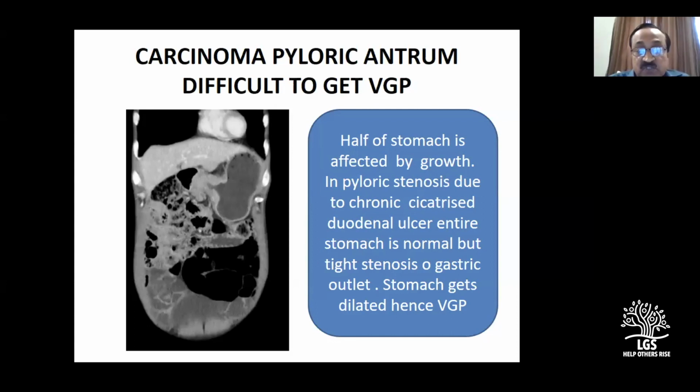In that case also you will get the VGP, because the problem is only in this small area. Otherwise, the stomach is dilated. But remember, in infiltrative lesions of a carcinoma extending to both the lesser curvature and the greater curvature here, the peristalsis stops here. That means you will never get a classical peristalsis. That is what I am trying to tell. Is it clear now? Yes, sir. Okay. So with this, we'll move on to the next slide now.